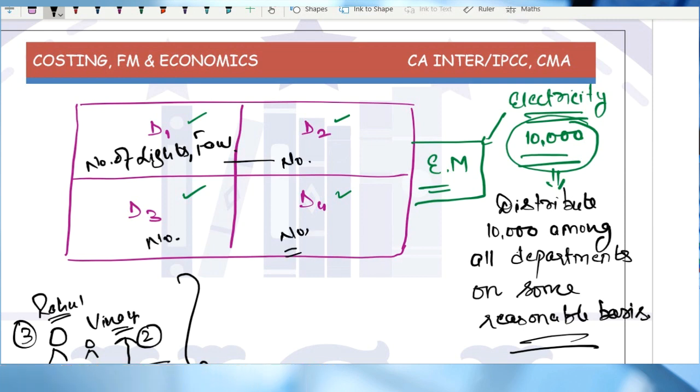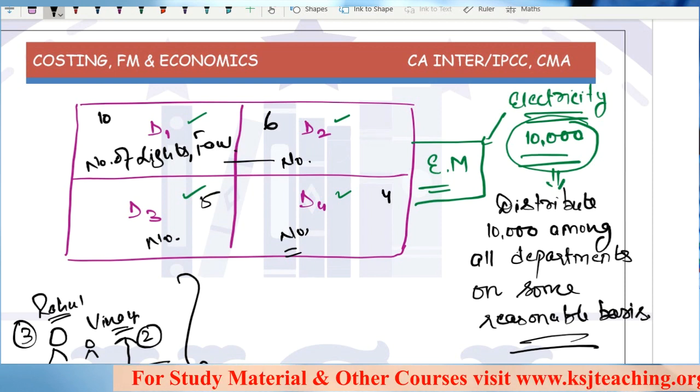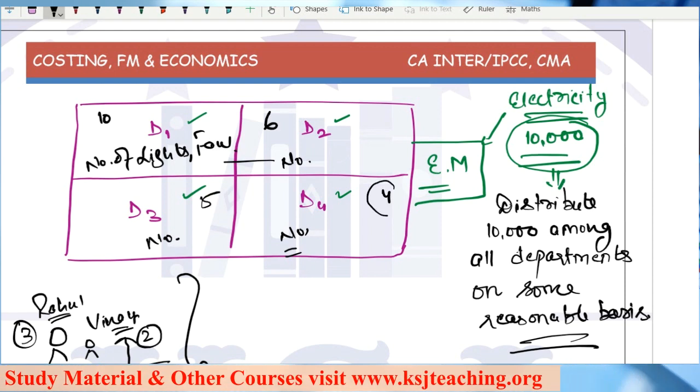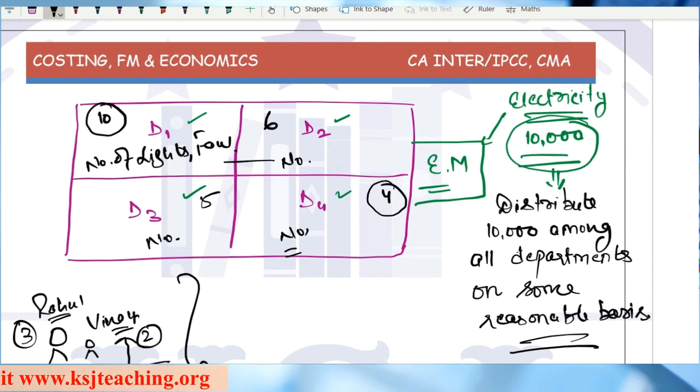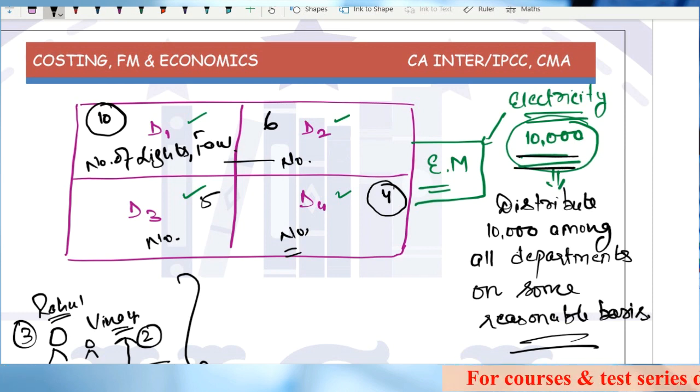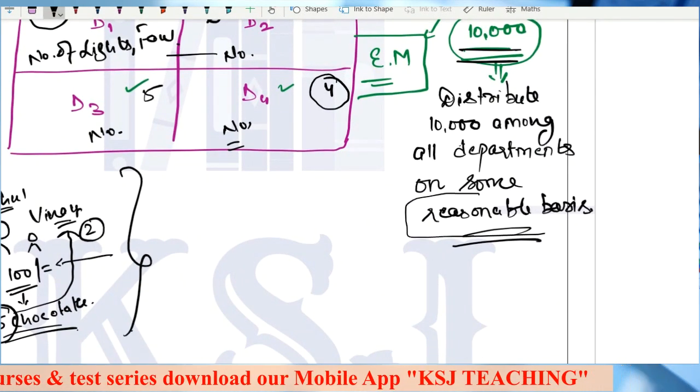So depending upon that, say in this department the number of lights and fans is 10, in this it is 6, in this it is 5, in this it is 4. So that means this department will be consuming the least electricity and this department will be consuming the maximum part of electricity. So we can divide this 10,000 in the ratio of 10, 6, 5 and 4. Clear? So, sir, how are we to identify this reasonable basis?